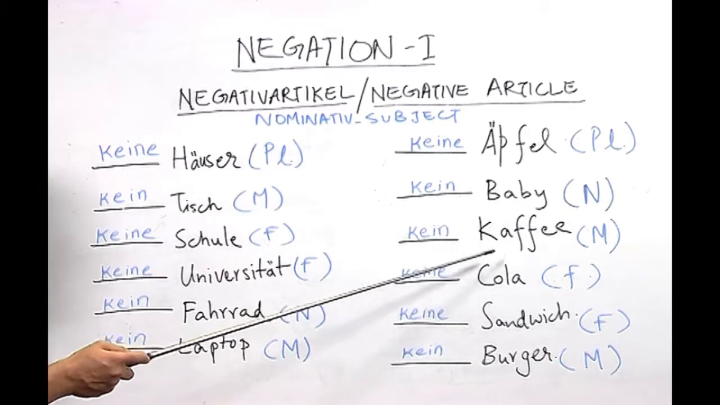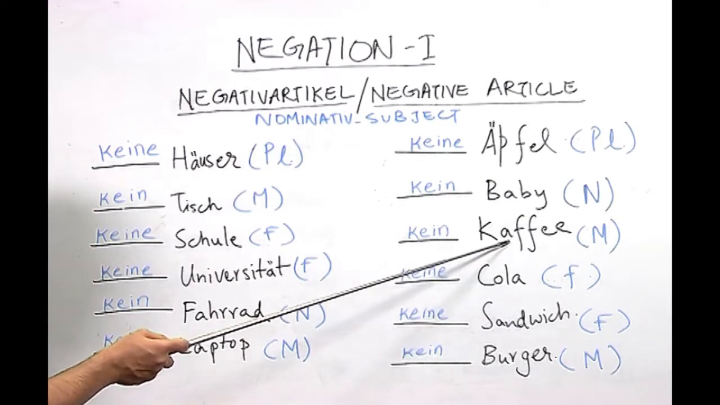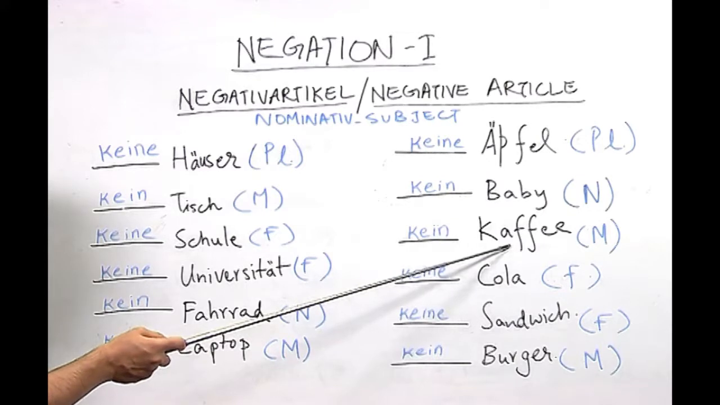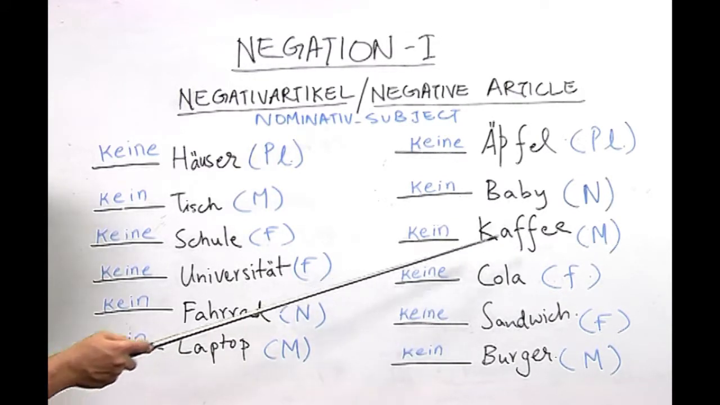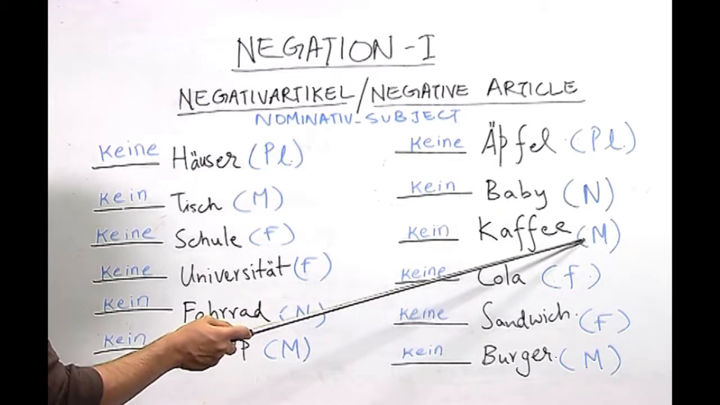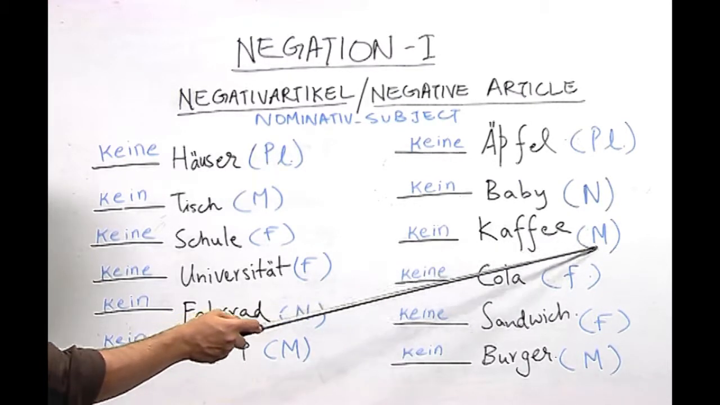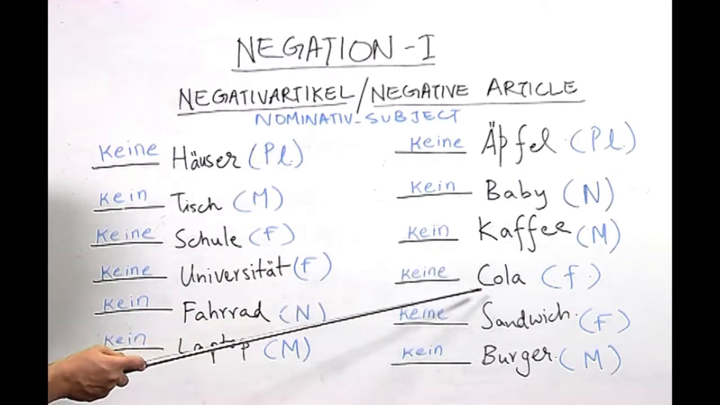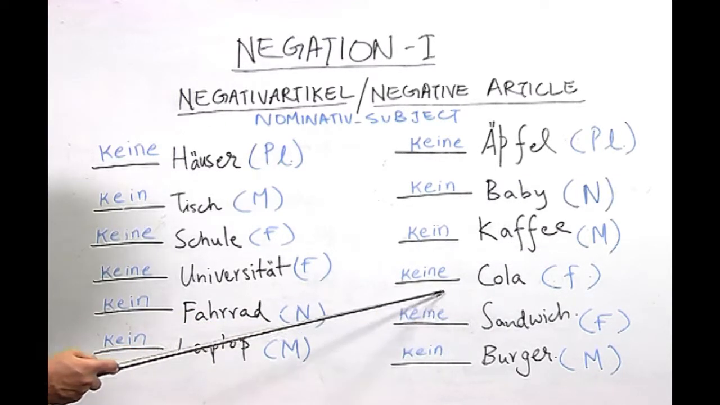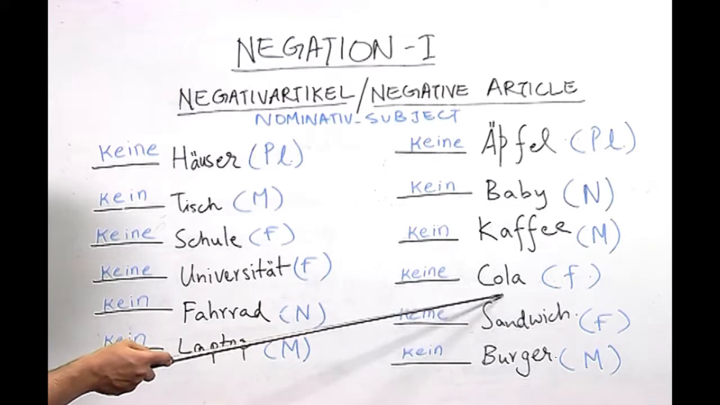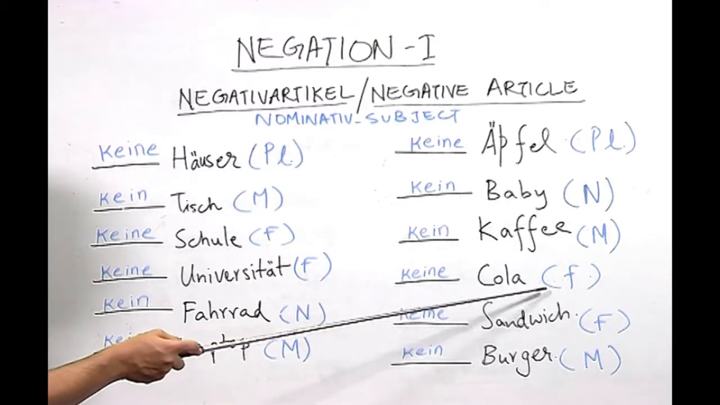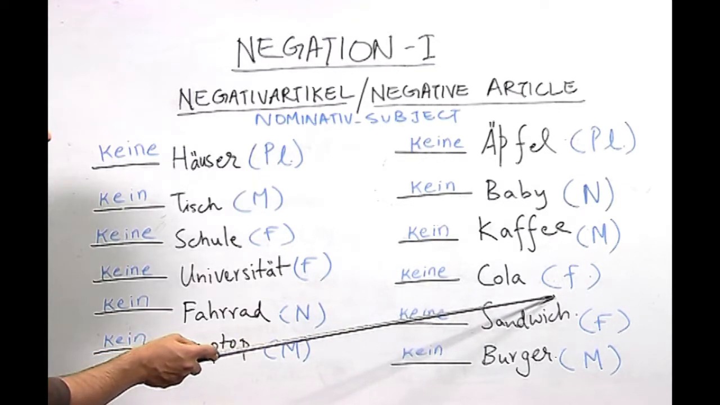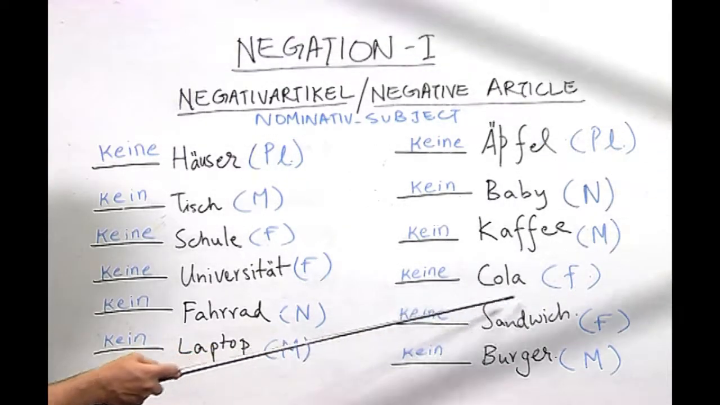Now here the word Café, which means coffee shop, our first student wrote the correct negative article kein, and our second student wrote the correct gender marker for this noun which is neuter, das Café. Here our first student wrote for the noun Cola the correct negative article keine, and our second student here wrote the correct article for this noun which is feminine, die Cola.